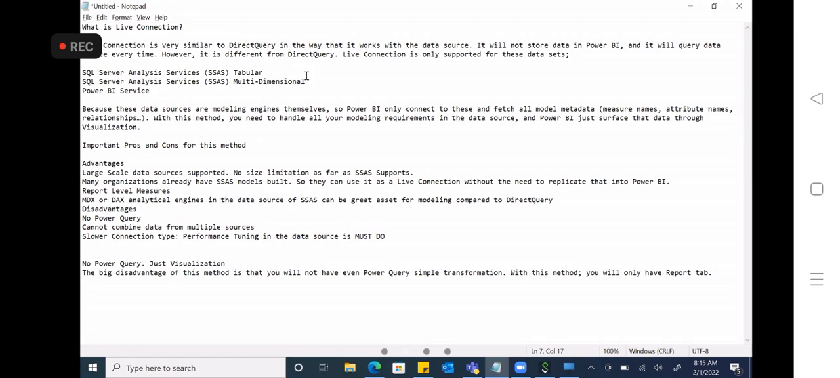But what I mean to say is, whenever an interviewer or anybody asks what data sets are supported by live connection, you can say SQL Server Analysis Services, directly SSAS tabular model and SSAS multi-dimension model, and Power BI service. Okay, so these three only are supported by live connection. No other data sources will be supported.